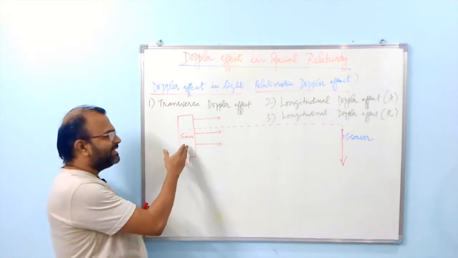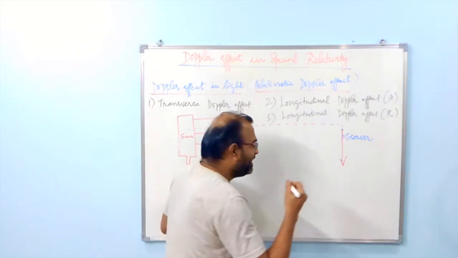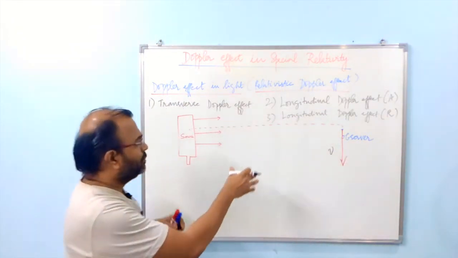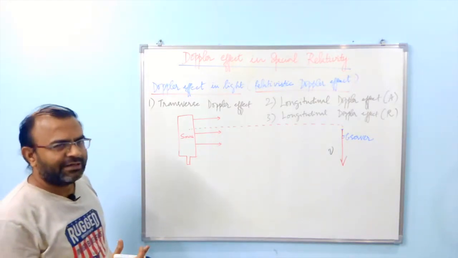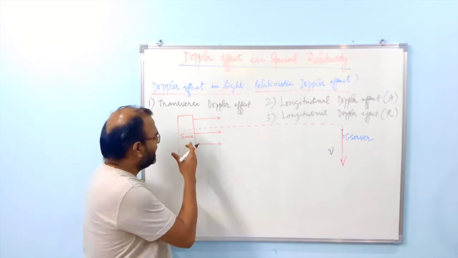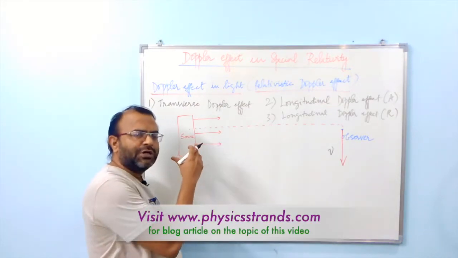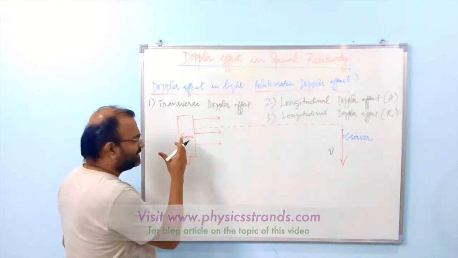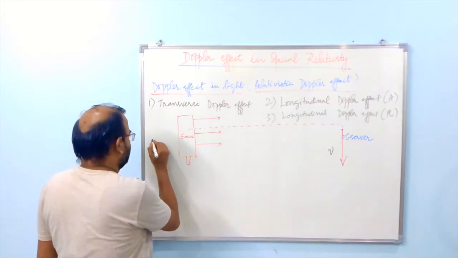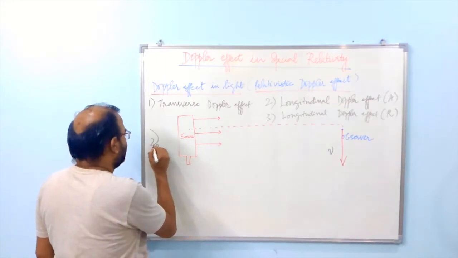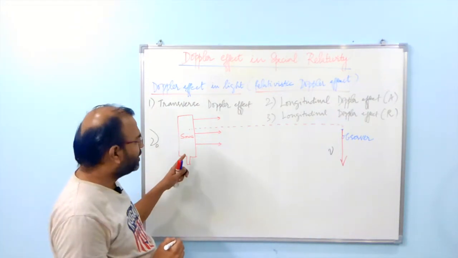Now the source of light is emitting rays and the observer is moving with a velocity, let us say v, in a direction perpendicular to the source. In this situation, let us say that a certain number of waves are emitted by this particular source in a given time, and let us call that number the frequency of the source of this light wave. So let us call that nu naught, which is the actual frequency of the source.